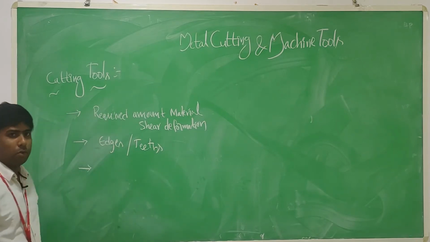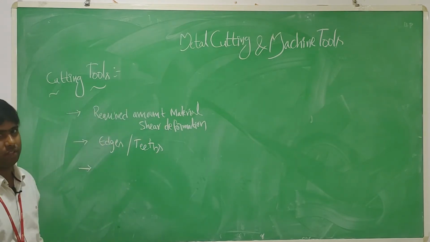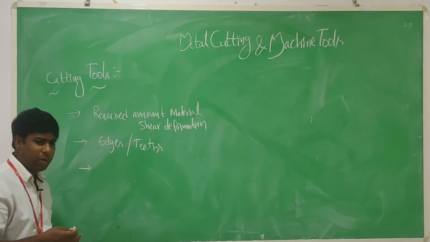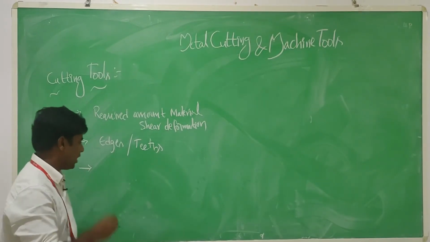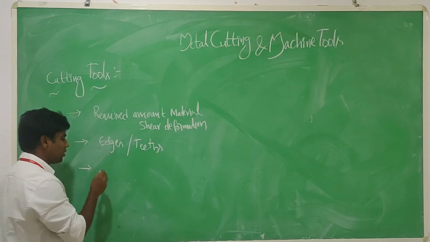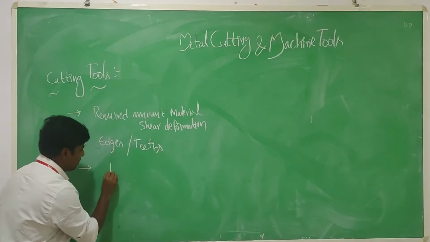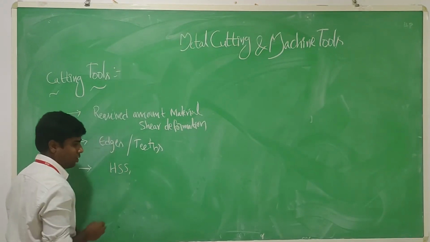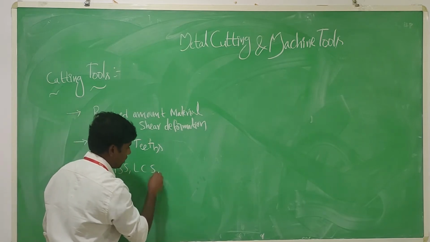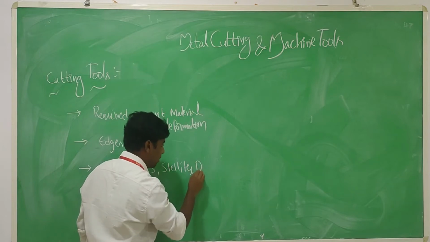Cutting tools are manufactured from different materials for different operations and different objects. For example, some cutting tools are manufactured with materials like high-speed steels, low carbon steels, stellites, and diamond.